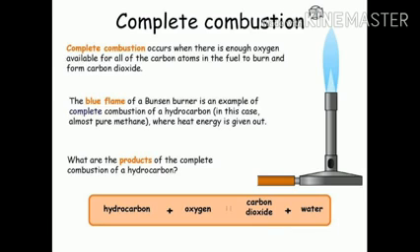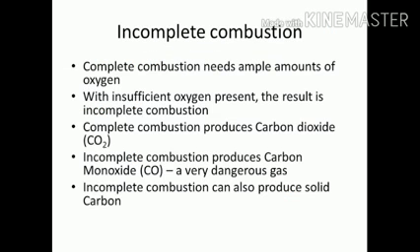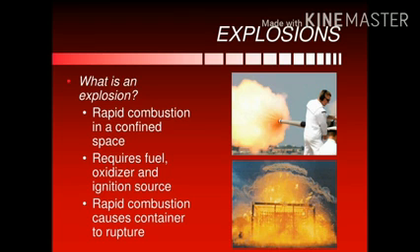Complete combustion occurs where there is enough oxygen available for all the carbon atoms in the fuel to burn, whereas incomplete combustion occurs when there is insufficient oxygen present for the fuel to burn. Now here we will move towards our third type of combustion, that is explosion combustion. This type of combustion is confined in a place, requires fuel, oxidizer and ignition temperature. It causes containers to rupture or burst. This type of combustion is explosion combustion.